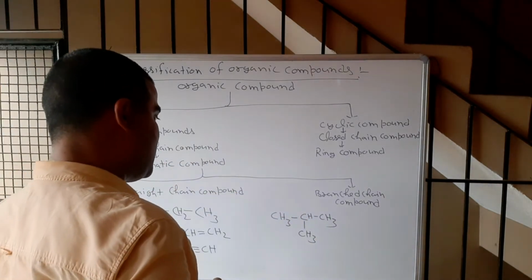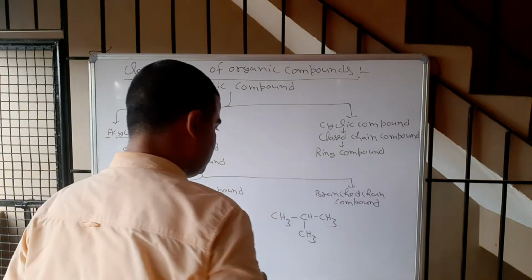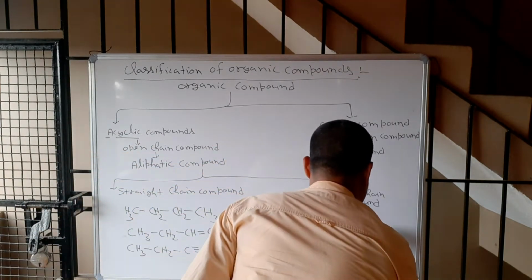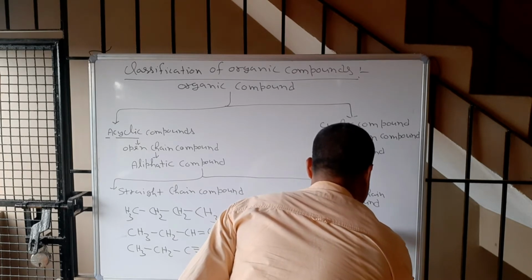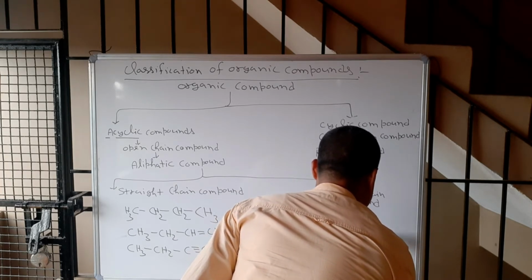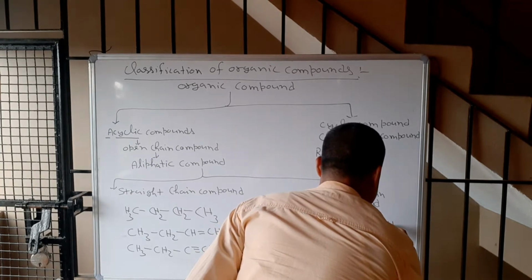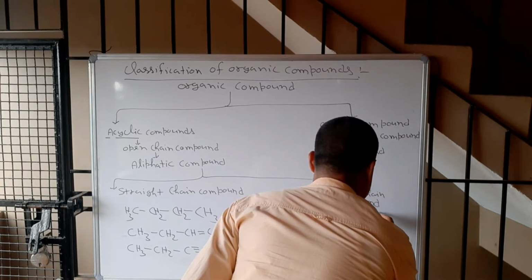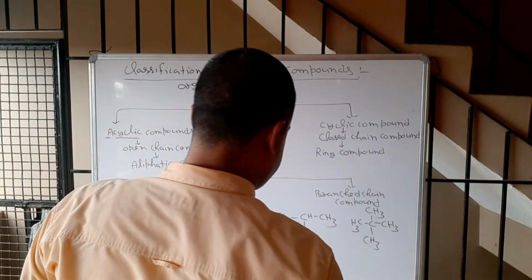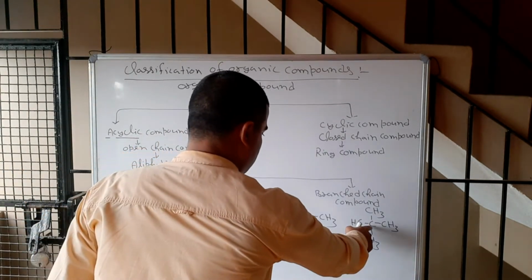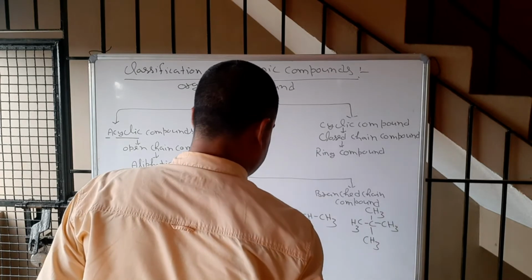This is called isobutane, correct? And this is C with CH3, CH3, CH3, CH3. This is called neopentane because the carbon is attached to four methyl groups.